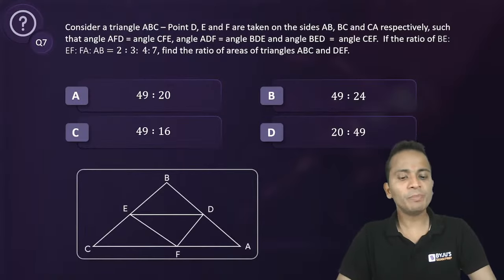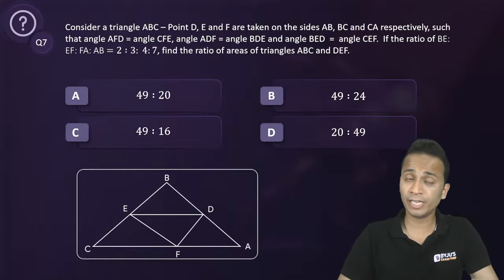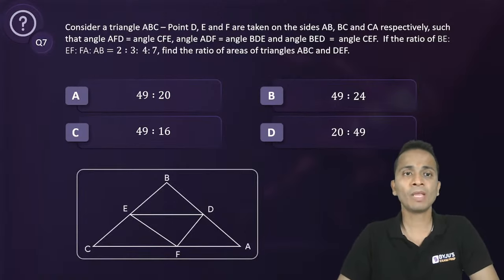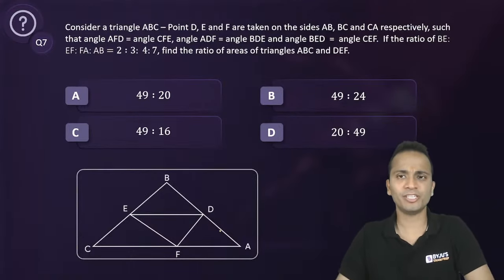Now the logic that will be used in this question we have already covered in today's lecture. So I want each and everyone to quickly give me an answer for this one. Consider triangle ABC that is drawn in front of you. D, E and F are points taken on these sides such that the angle AFD is equal to angle CFE. Some angles are given equal. Okay, so this is a wonderful question, I can see.